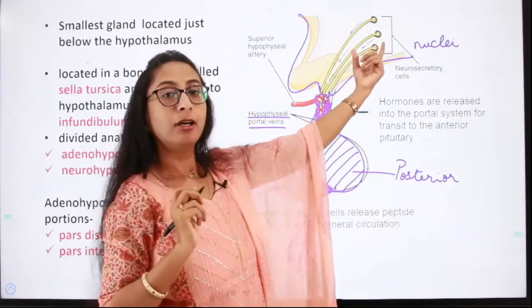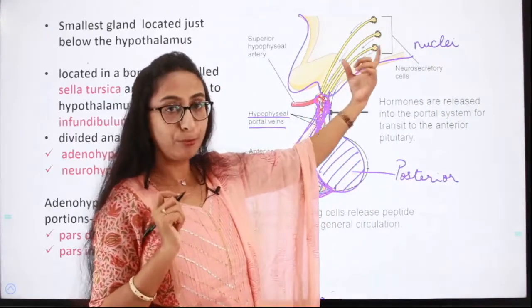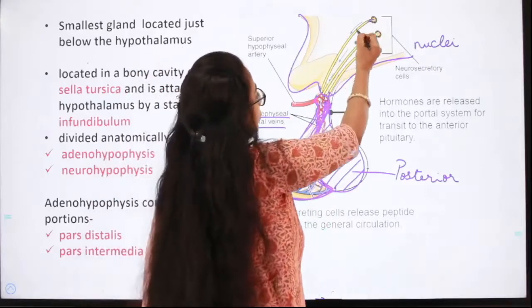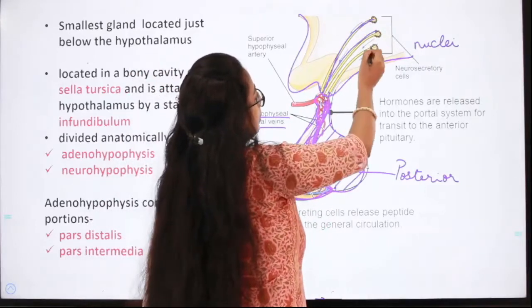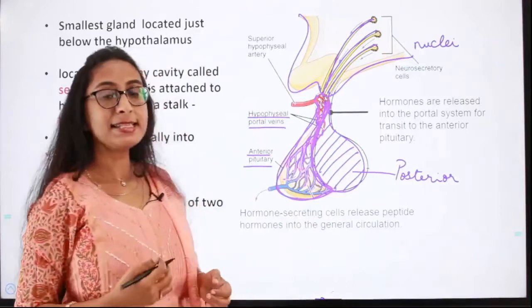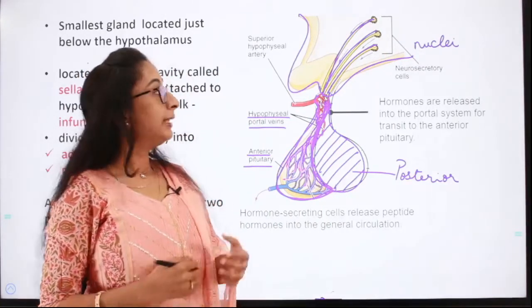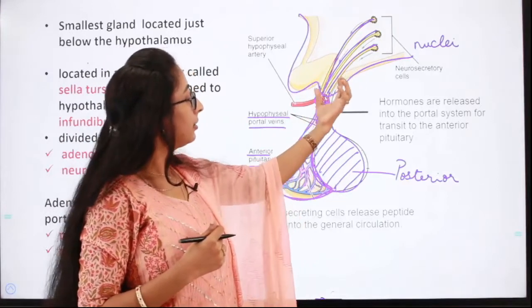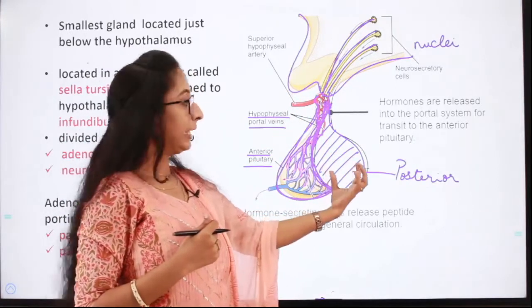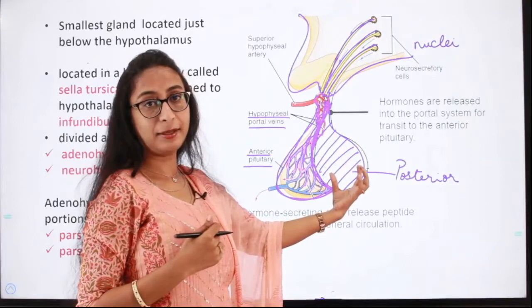We have neurosecretory cells in the hypothalamus. These are the neurosecretory cells. These neurosecretory cells synthesize neurohormones. These neurohormones are stored in the posterior pituitary gland.